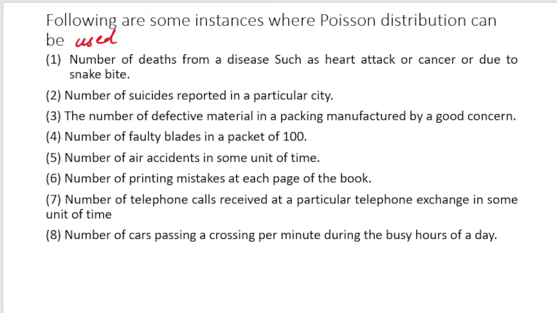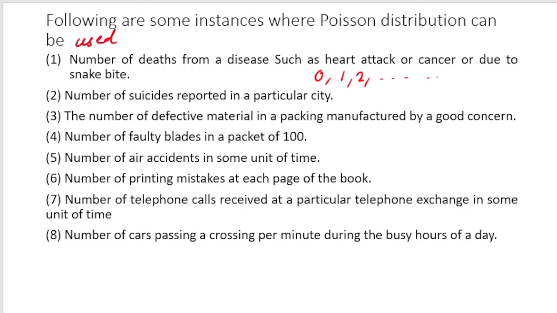So the number of people dying because of heart attack may vary from what? It may vary from 0 to an indefinitely large number, right? Because it is possible that next year no one may die because of heart attack, or one person may die because of heart attack, or two persons may die because of heart attack.